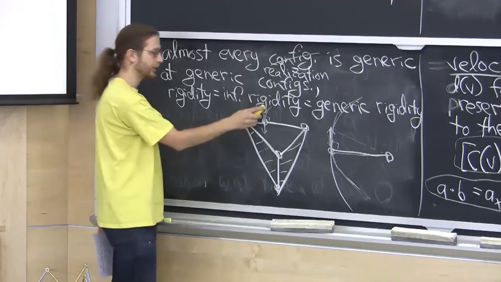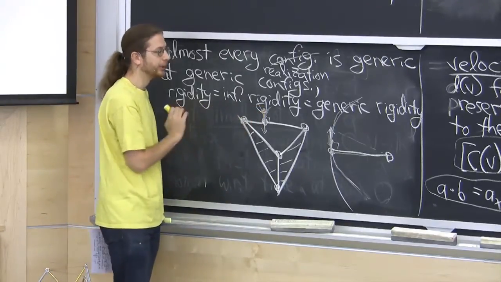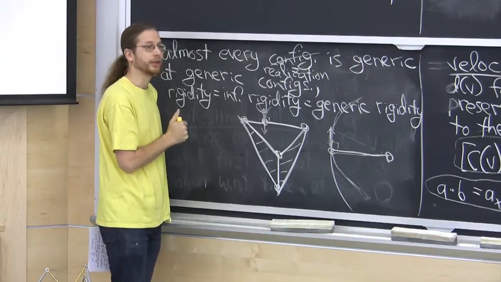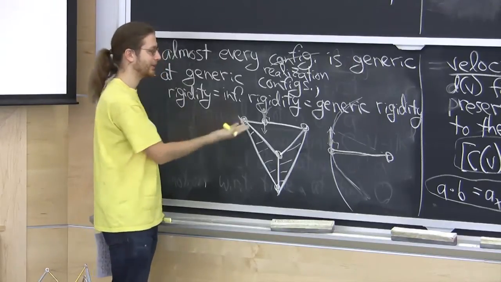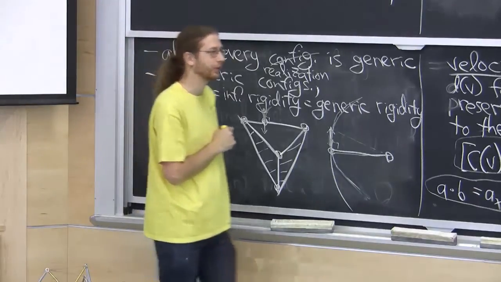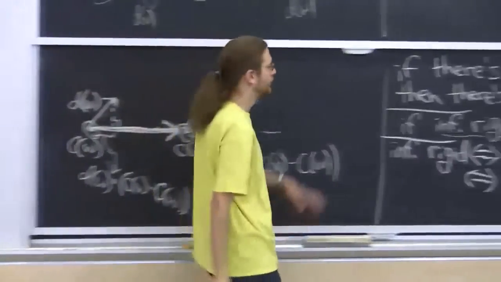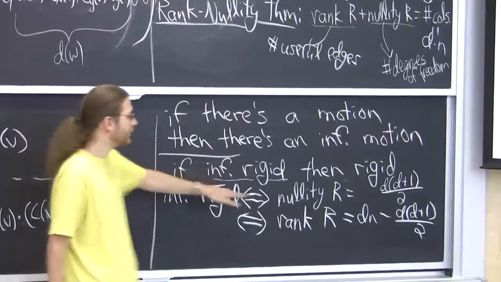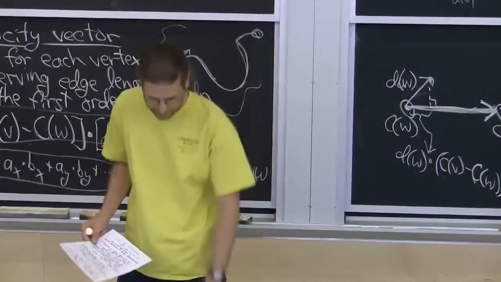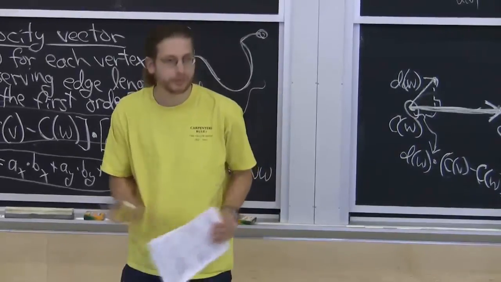This is an example where infinitesimal rigidity is a little bit weaker than rigidity; having an infinitesimal motion is a little weaker than having a motion. But the reverse holds. If there's a motion, there's always an infinitesimal motion. If you're infinitesimally rigid, you're always rigid. That example is rigid but not infinitesimally rigid. So it's sort of strict. Okay so far?